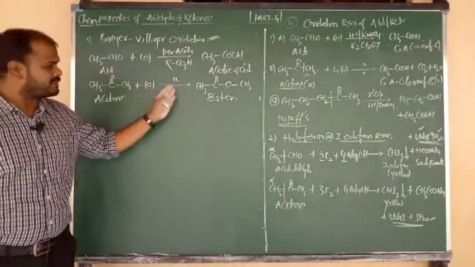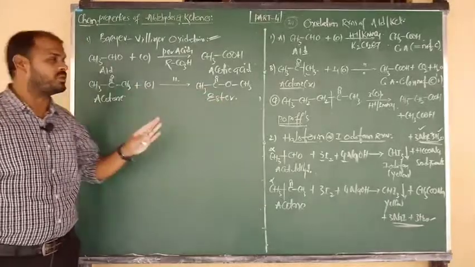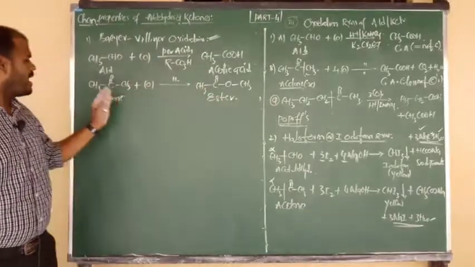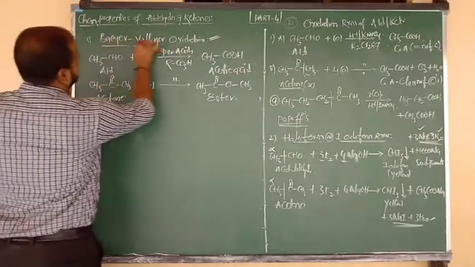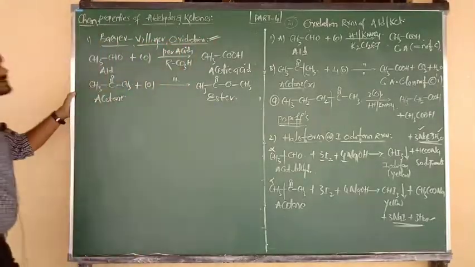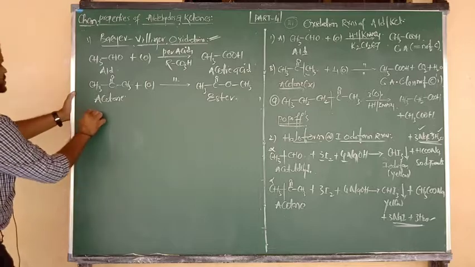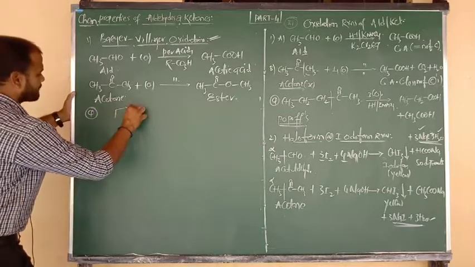Ketones upon oxidation with peracids form esters. Aldehydes give acid and ketones give esters in Baeyer-Villiger oxidation. Understood? Yes, one question. Try to say the answer.